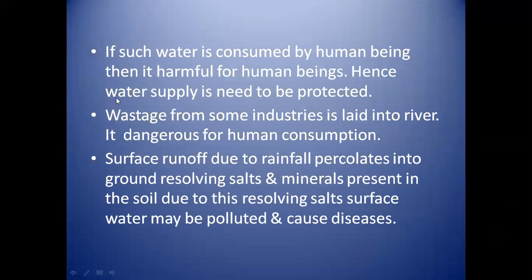The next point is, if such water is consumed by human beings, then it is harmful for them. Hence water supplies need to be protected. Then, waste from industries is directly let into the river. It can contaminate the water in the river, and it is dangerous for human consumption.